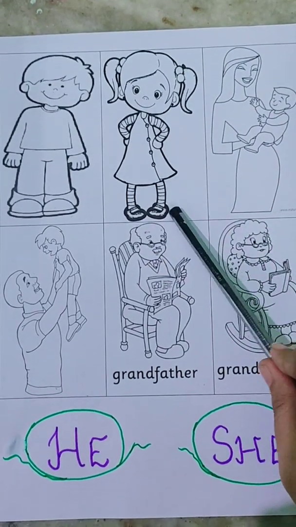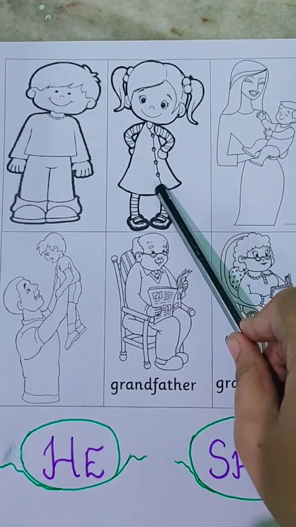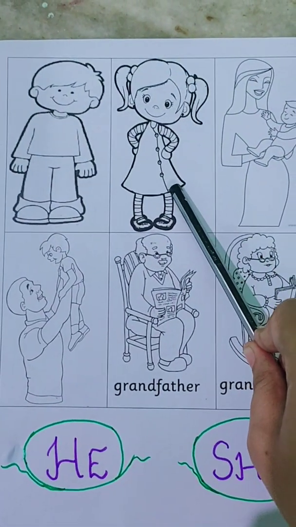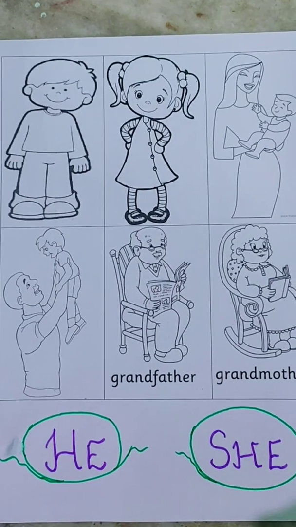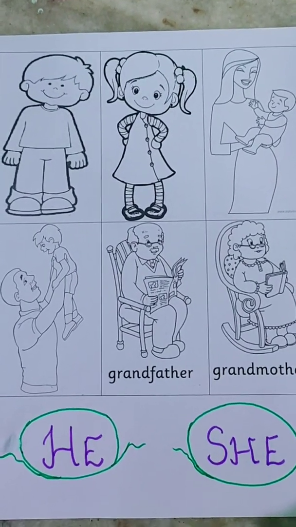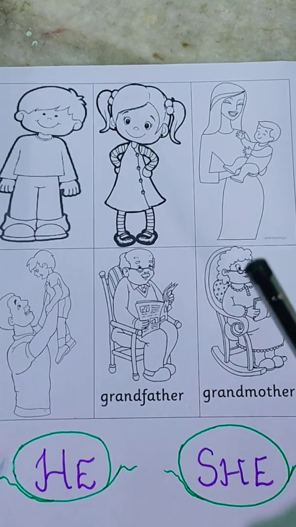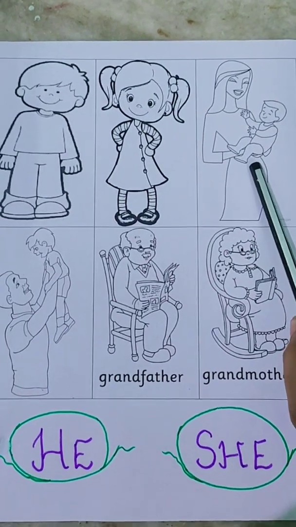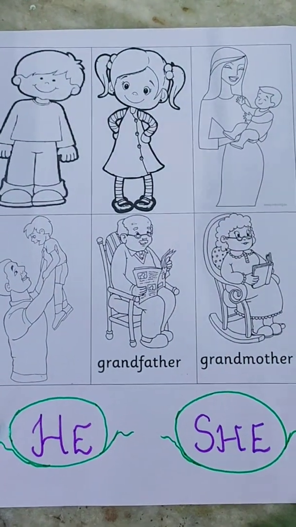Now, who is she? She is a girl. And her name is Anna. Now, you can see a figure over here. There is one child in her lap, in her hands.